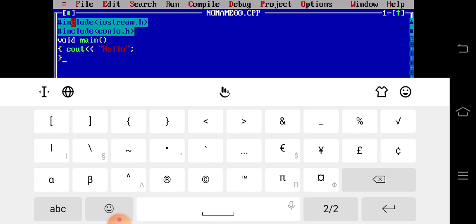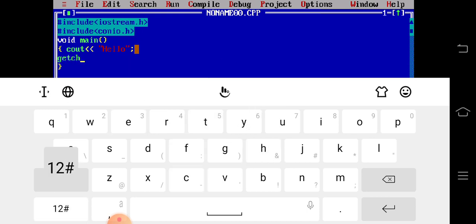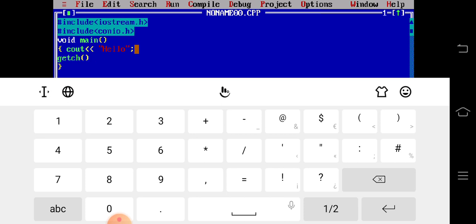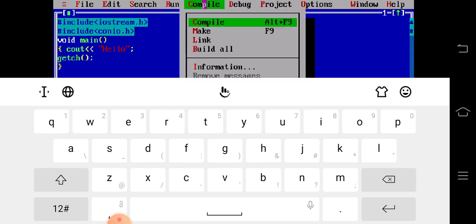And before this I have to use getch for my result. Now I want to run it. So first you compile it to check whether there is any error or not.